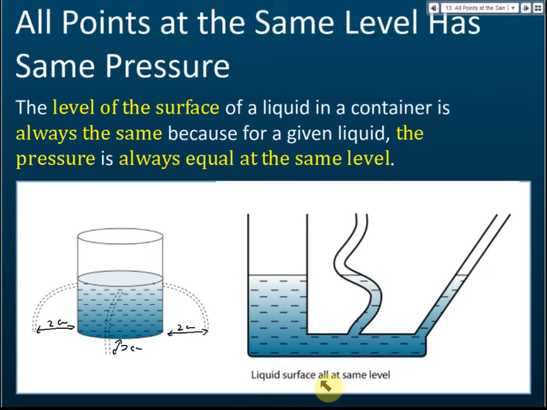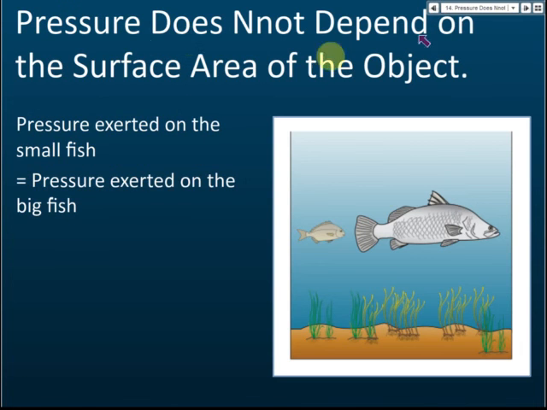So liquid surfaces are all at the same level. All points at the same level have the same pressure. As long as the levels are the same, then the pressures are the same. Pressure does not depend on the surface areas of the object. There's a typo here.